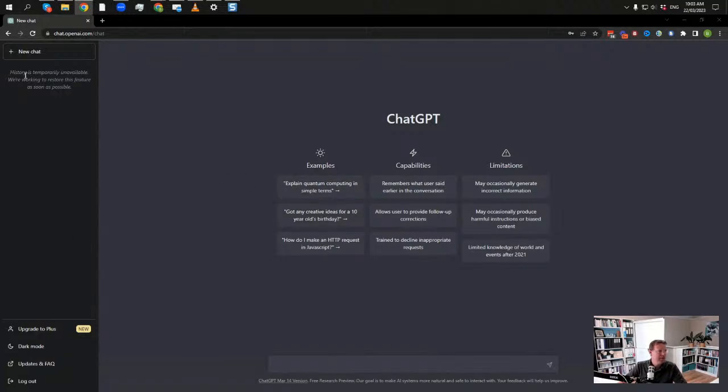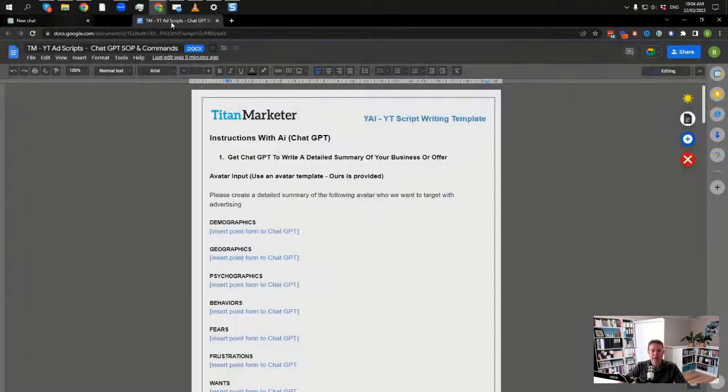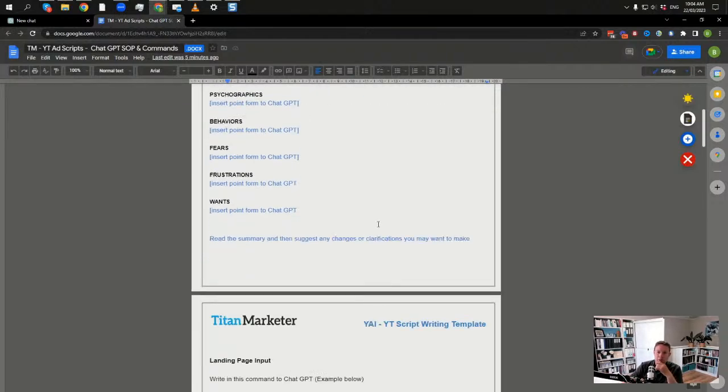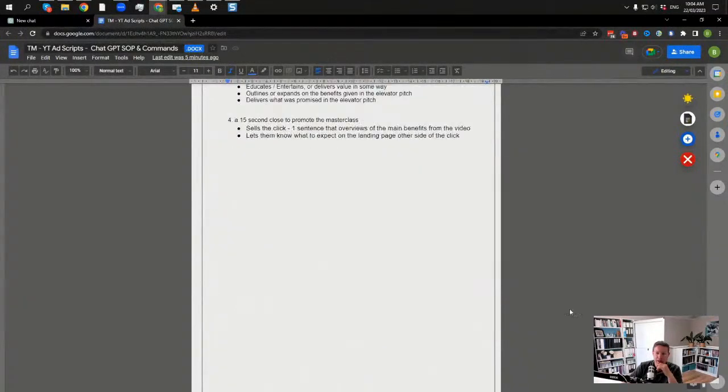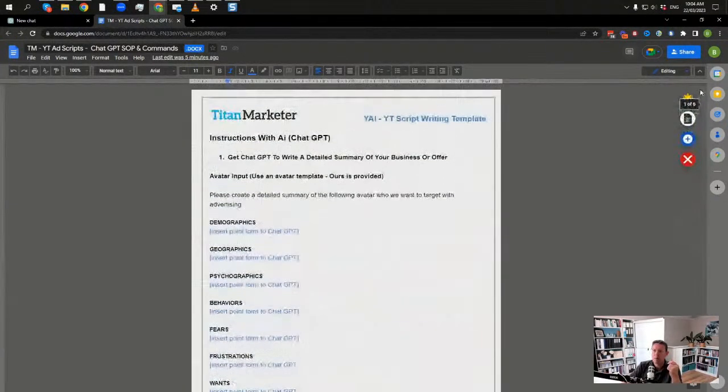So this is what I'm going to be sharing with you guys today. It's the full procedure to put it all together. So let me just scroll back up to the top of the page. This here is literally the step-by-step procedure to be able to write really cool scripts with YouTube advertising. I'm going to break it all down, show you how this all works, so you can create some really cool ads without even having to type anything into your computer. Okay, so let's have a look at how this comes together.